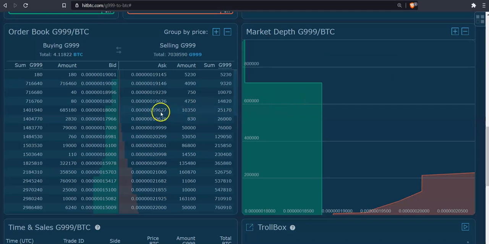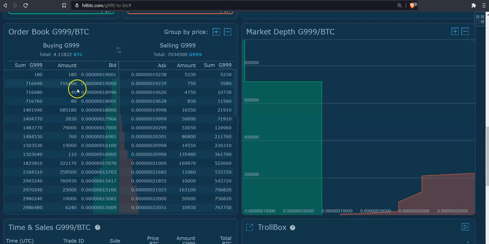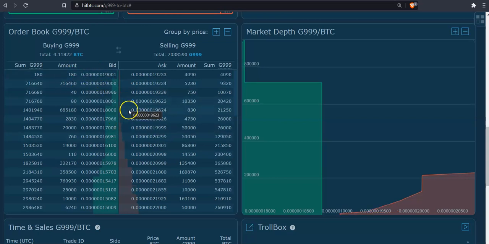But if we have a closer look at the actual order book, we can see that there's not a lot of liquidity in this order book. We can see there is an order in here with approximately 716,000 coins, which sounds like a lot, but it's not actually a lot.